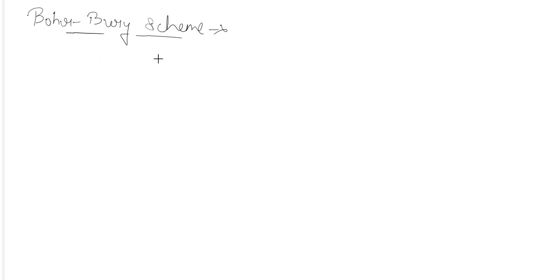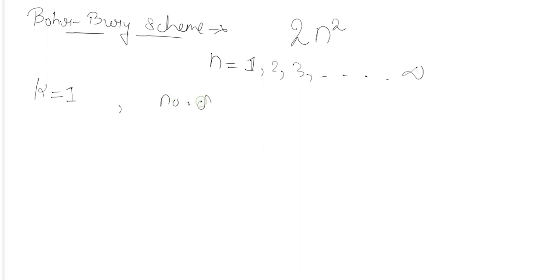Here he has given a formula. The formula was 2n square, where n is the number of the shells, which can be 1, 2, 3, 4, and up till infinity you can go out. So according to this formula, if I am considering K, whose n is 1, then the maximum number of electrons which can be accommodated here will be